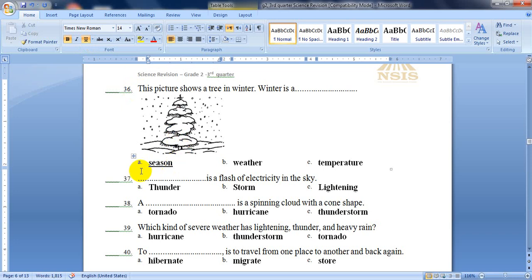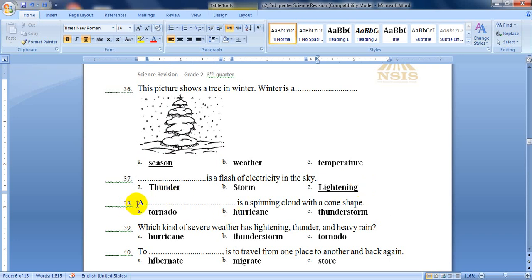The next one, question number 37. What is a flash of electricity in the sky? Is it thunder, storm, or lightning? It is lightning, because thunder is just a sound which we could hear, but lightning is a flash of electricity in the sky. It happens during a thunderstorm.